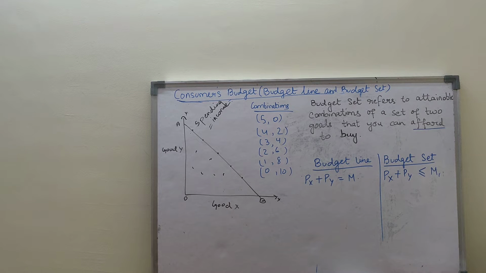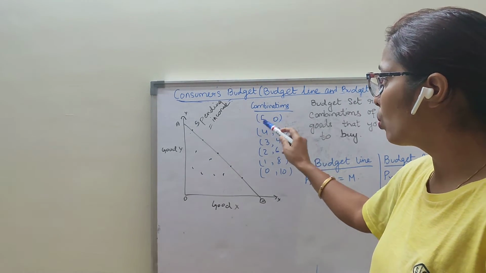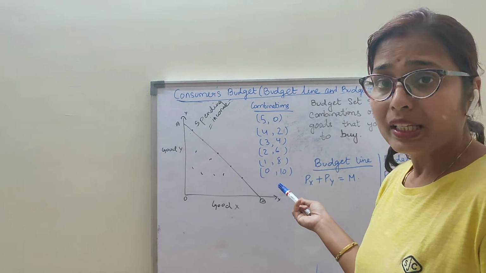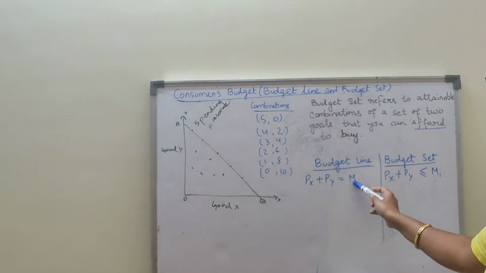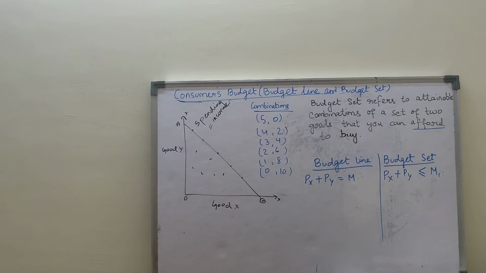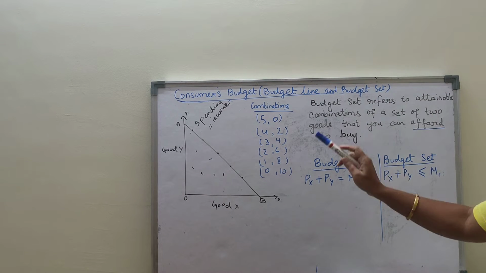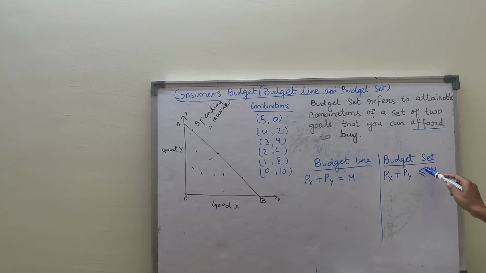Now the basic difference between the budget line and the budget set is this. The budget line includes only such combinations of two goods, given the prices, on which the actual spending by the consumer must be equal to income. Clear? The budget set includes all such combinations of two goods, given the prices, on which actual spending is equal to or less than income. Clear?